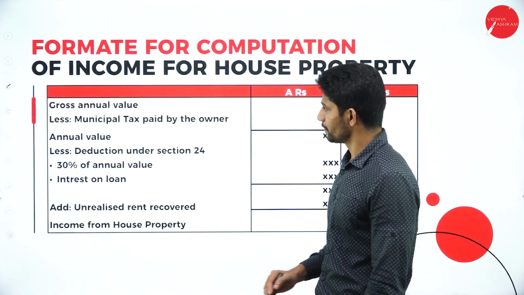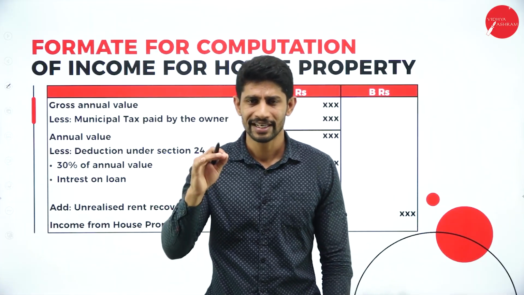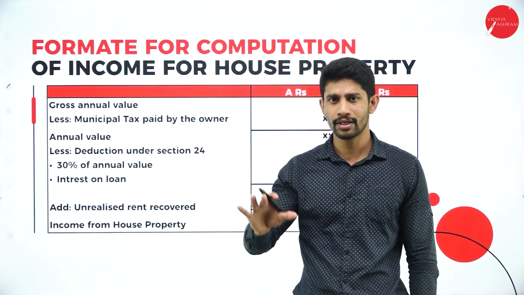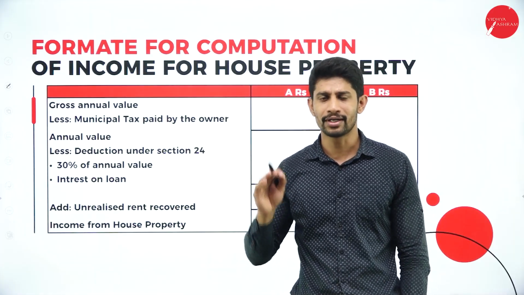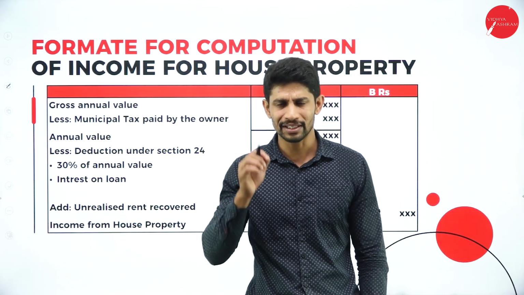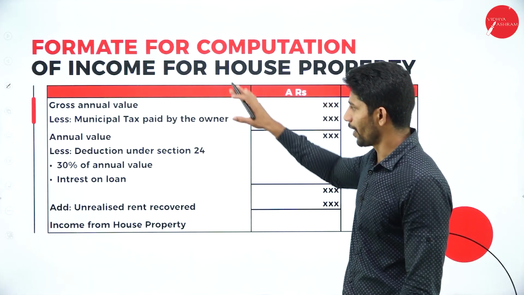Next, moving further, format. This format is very much important for computation of income from house property. If you know the format, easily we can solve it. And the format is also very easy. Once you understand this, easily you can score 15 marks in your main exam. This is one of the easiest topics you have in this particular subject. So the format is very simple.